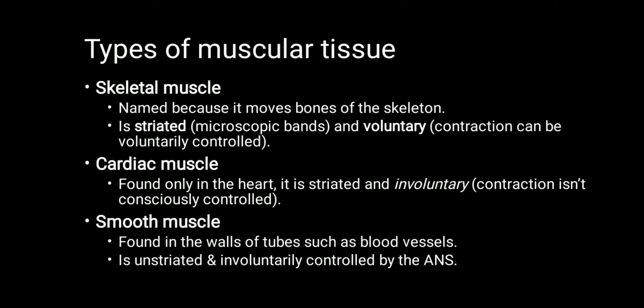Cardiac muscle is found only in the heart. It is striated but involuntary in function. Smooth muscle is found in the walls of hollow organs such as blood vessels, the GI tract, etc. It is unstriated but involuntary in action, controlled by the autonomic nervous system.